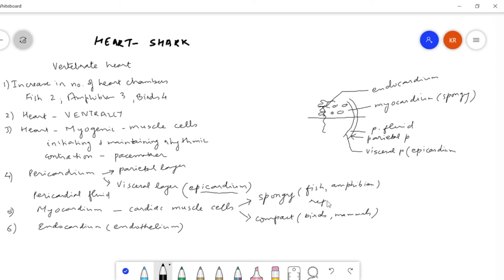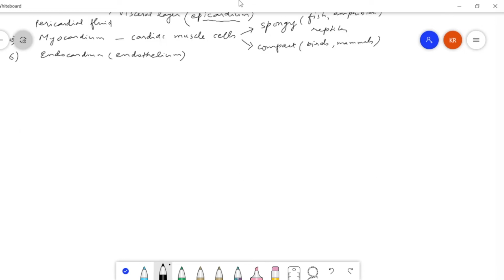And reptiles, as we actually progress from fish to amphibian to reptiles to birds and mammals, there is progressively less and less of spongy epicardium and more of compact epicardium. So this will be a kind of a transitional series. So this is what we need to know before we start the topic on heart of shark.